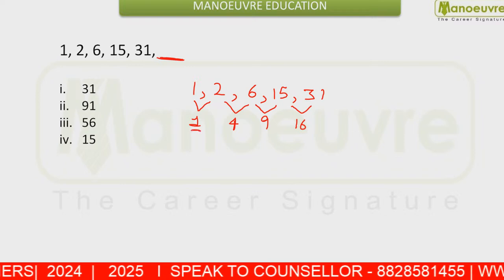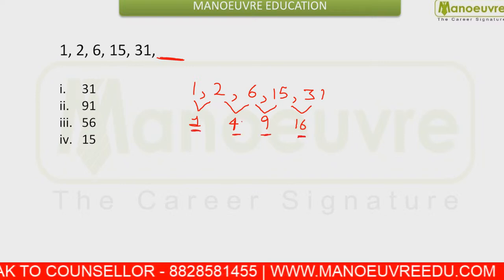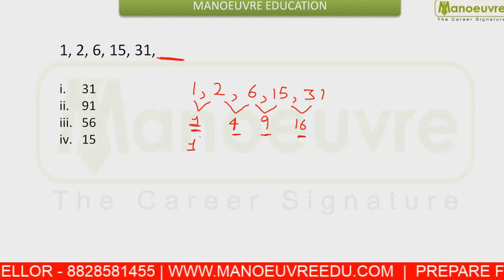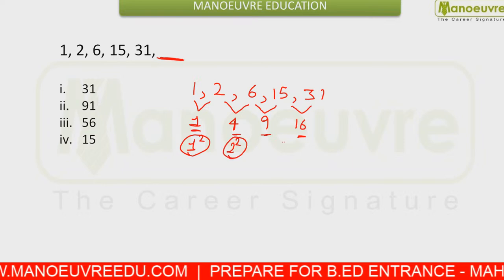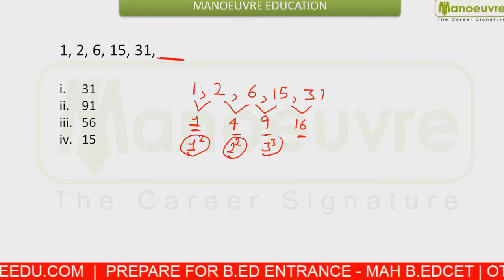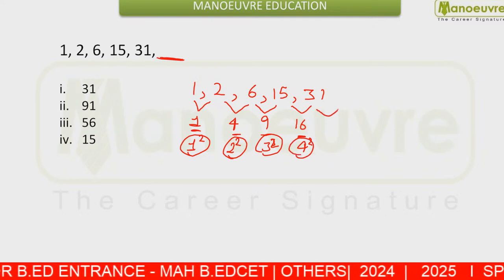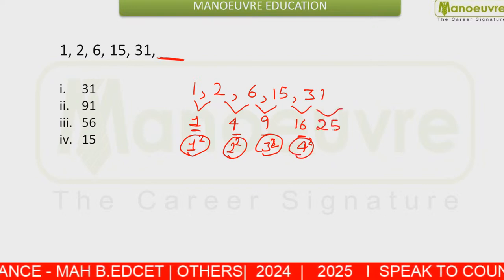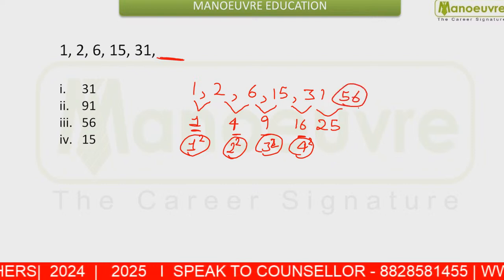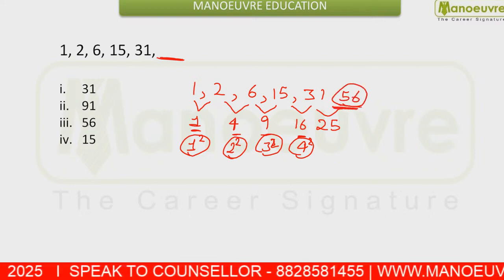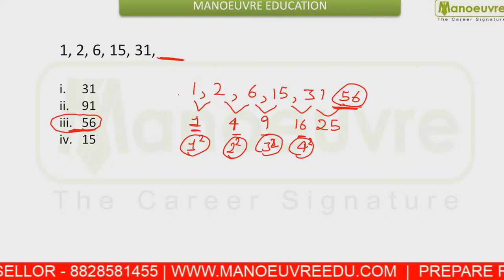So from here you can realize what these terms are. These are basically squares of natural numbers. That means first is your difference of 1 square. Next is your difference of second square and 3 square and so on. So you can say our next difference should be what? That should be square of 5, that is 25. So your answer should be what? 56. Answer will be 56. Okay.